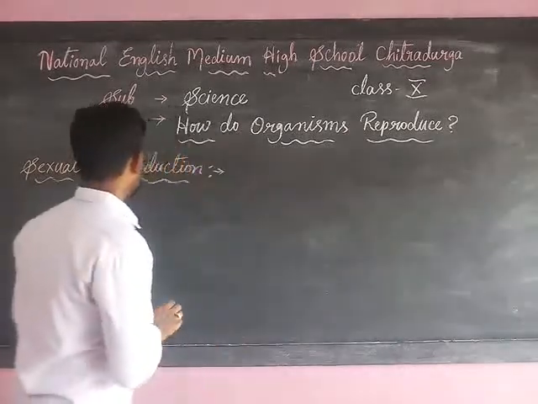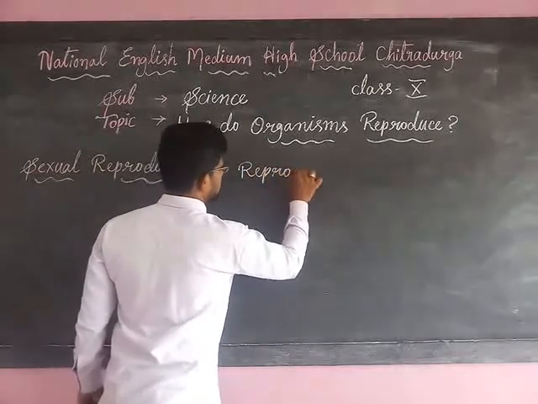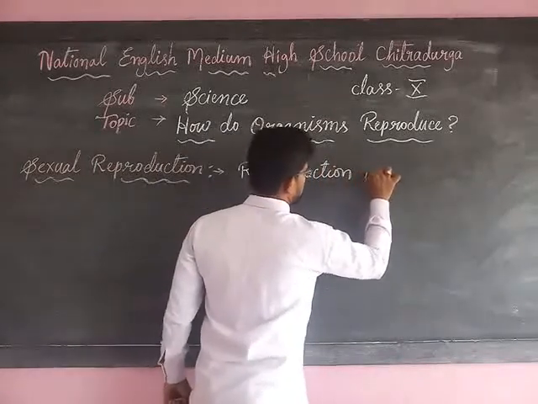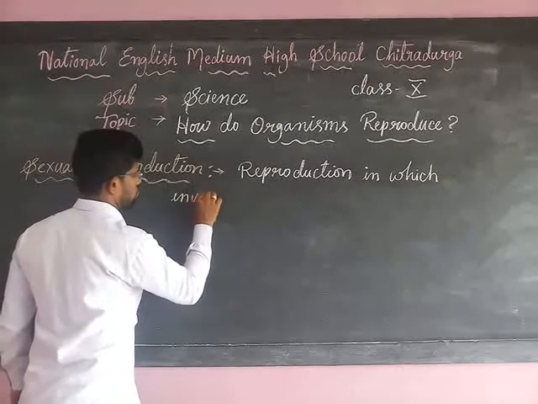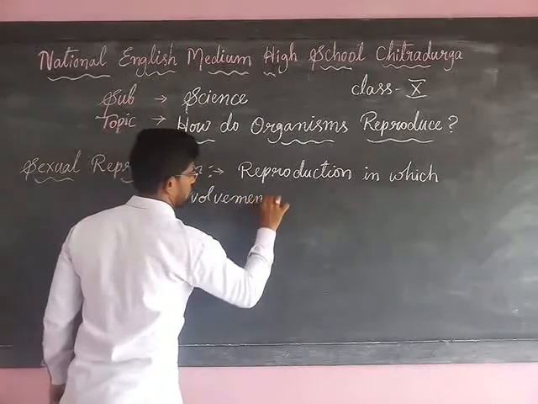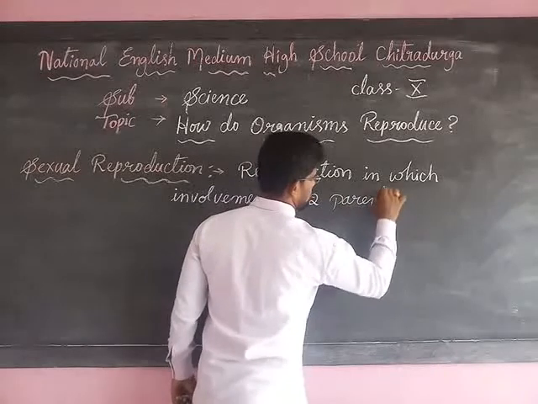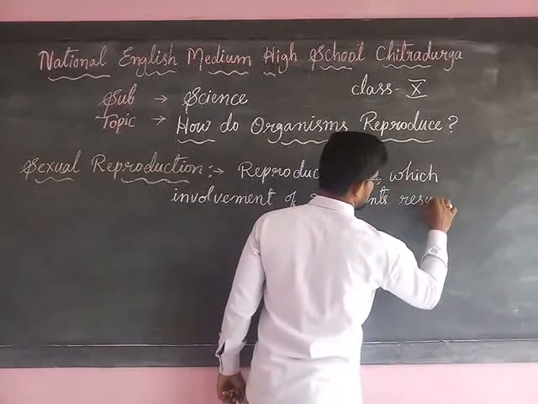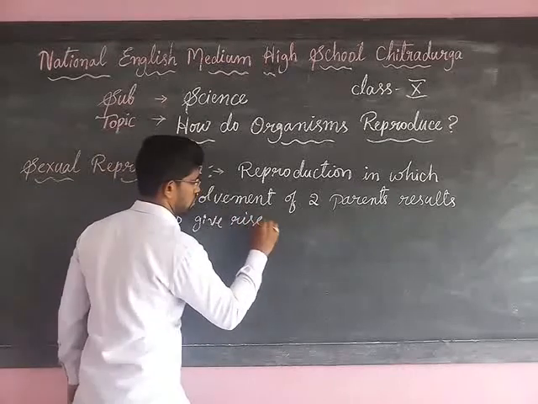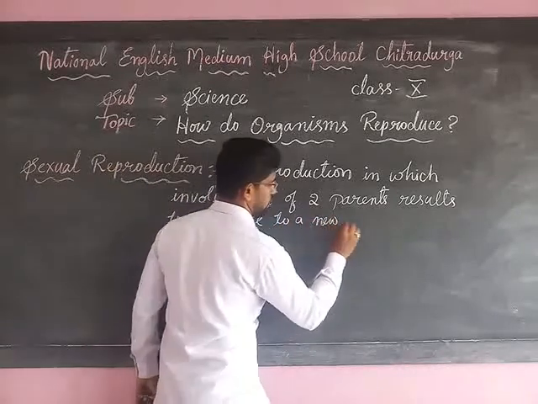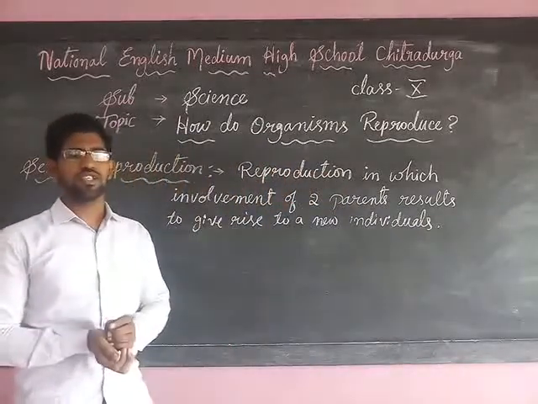Let us have a definition. What is sexual reproduction? Sexual reproduction means the reproduction in which the involvement of two parents results to give rise to a new individual. So this is called sexual reproduction.